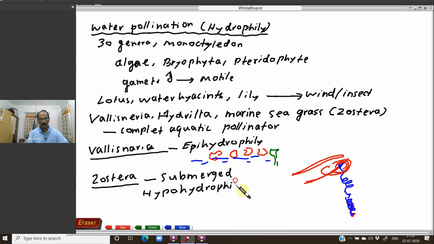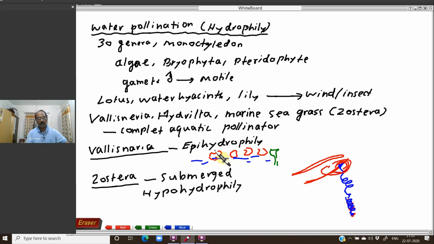In both epihydrophilous and hypohydrophilous plants, the pollen grains have a waxy coating. This waxy coating protects the pollen grains from the aquatic medium. So these are the different types of abiotic agents and types of pollination.